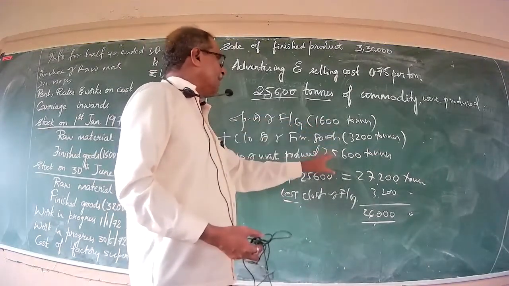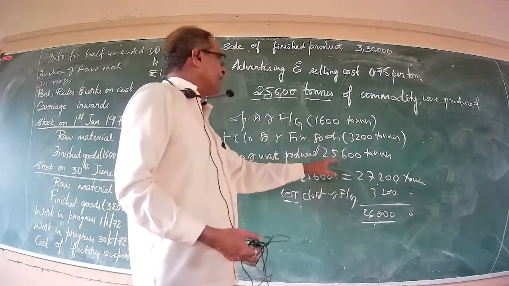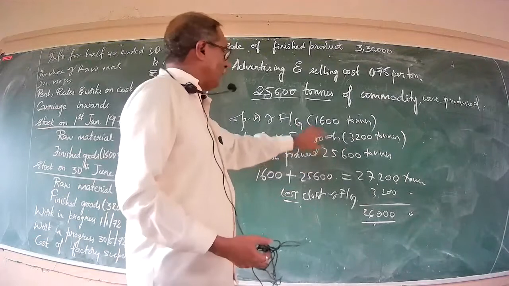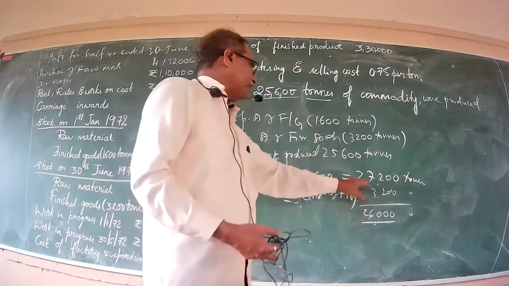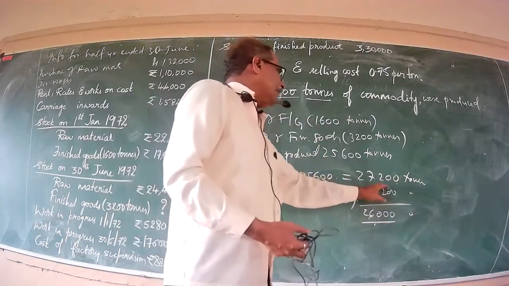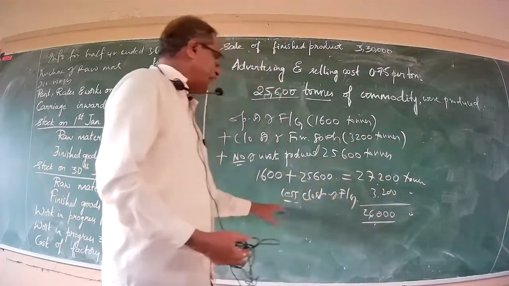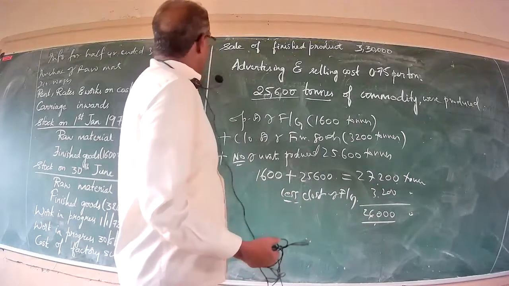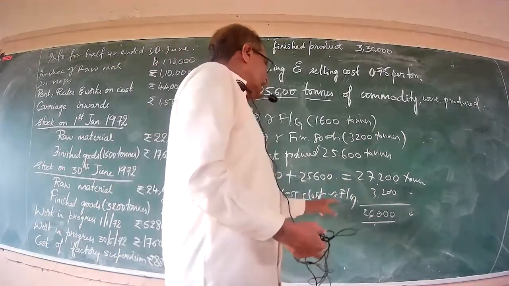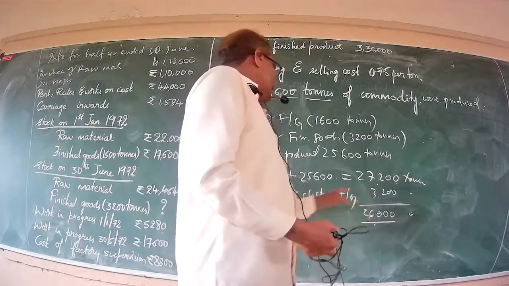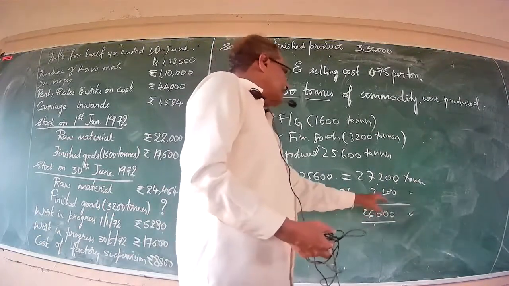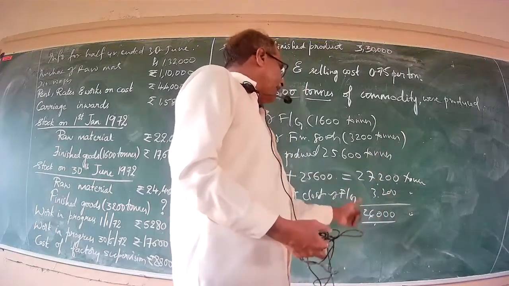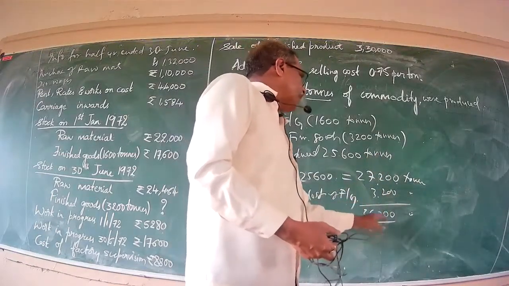How many units or how many tons of finished goods are available for the purpose of sale? The total number of finished products available for sale stands at 27,200. Further, at the fag end of the accounting year, or the half year ended 30th June, how many units are still lying in the godown as closing stock of finished goods? It stands at 3,200 tons. Now, obviously the next question would be, where did the balancing 24,000 tons go?